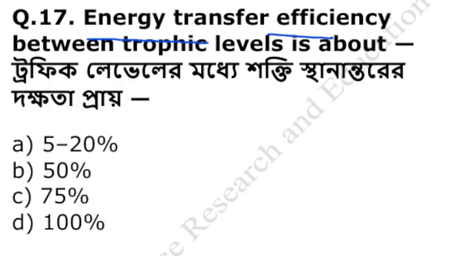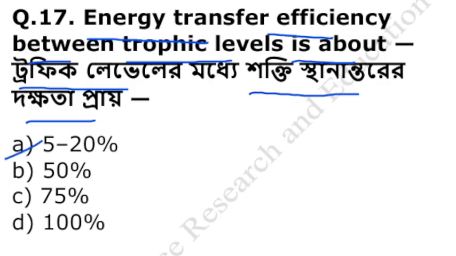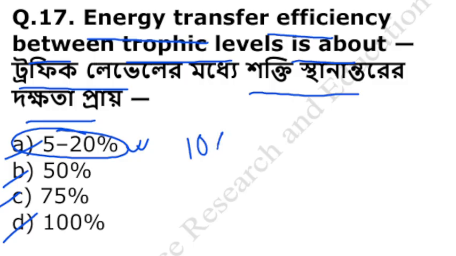Energy transfer efficiency between trophic level is about প্রত্যেকটা ট্রফিক লেভেলের মধ্যে যে শক্তি যে স্থানান্তর হয় সেটা কিরকম হয়? 5 to 20%, 50%, 75%, 100%. The energy transfer efficiency between trophic level, it could be 5 to 20%. So in general it is 10% of energy which is available for each of the trophic level coming from the producer to the consumers. That is also known as the Lindemann law of 10%.